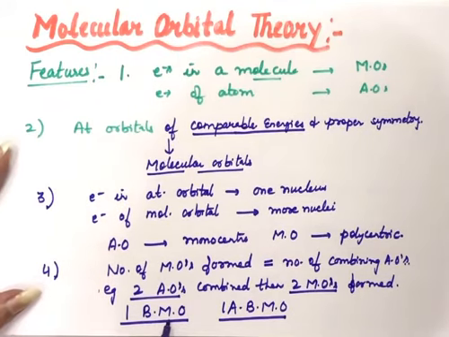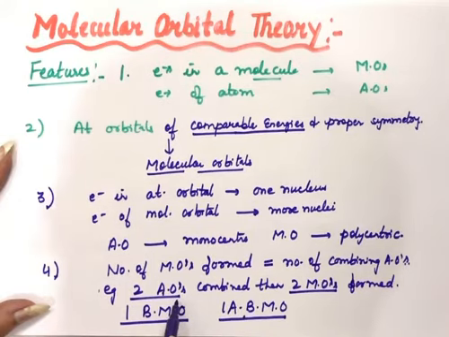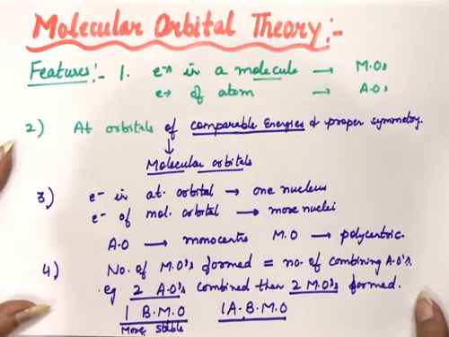Bonding molecular orbitals will have less energy than the atomic orbitals from which they form, while anti-bonding molecular orbitals will have more energy than the combining atomic orbitals. So because bonding molecular orbitals have low energy, they are more stable as compared to anti-bonding molecular orbitals.